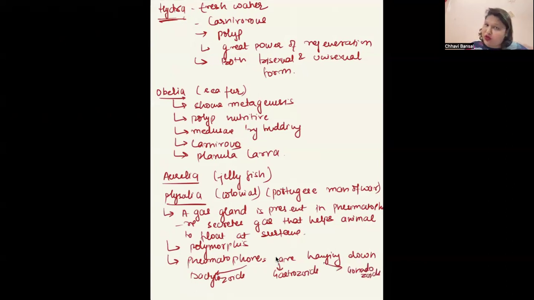Gonadozoids, as the name suggests, are for gonads. Gastrozoids are for nutrition, and dactylozoids are for food plus defense plus neurotoxic chemical. Okay, is it clear?